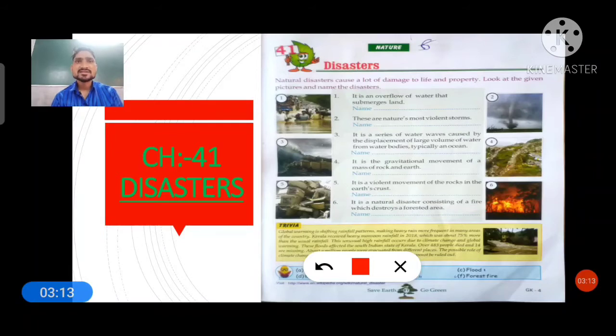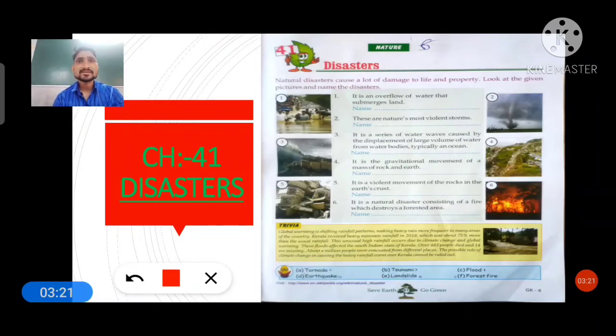Okay students, this way you can read this chapter. Let's understand this and we will discuss the questions one by one. See students, the first question is: it is an overflow of water. Means in this disaster, you will see an overflow of water that submerges land, meaning it submerges, that is, drowns, the whole land.